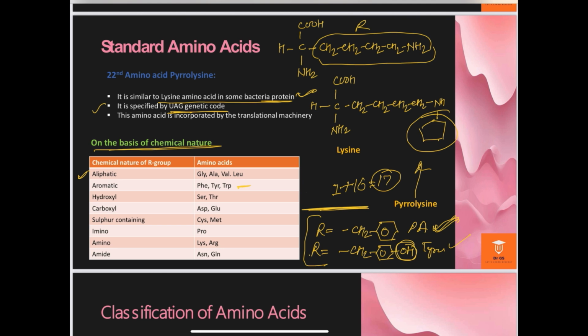The basic chemical structure of amino acids should be learned if you want to attempt objective questions. For the sulfur-containing ones, I have already explained cysteine and methionine, and I'll draw the different amino acid structures again and again to learn them.